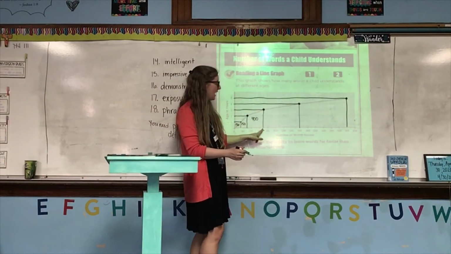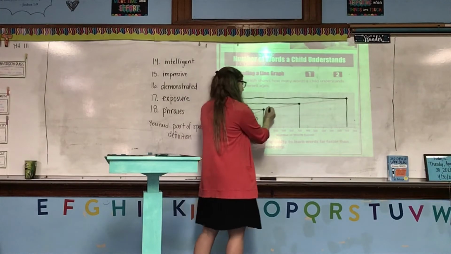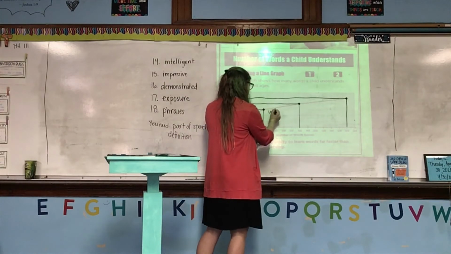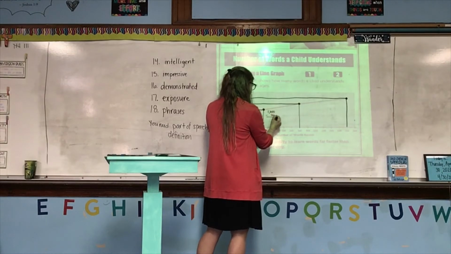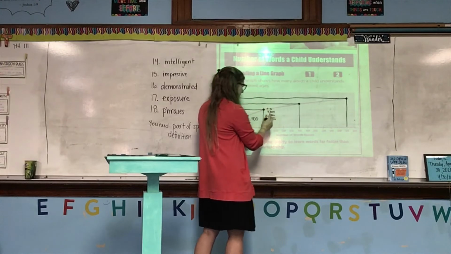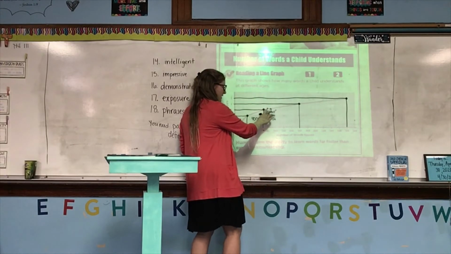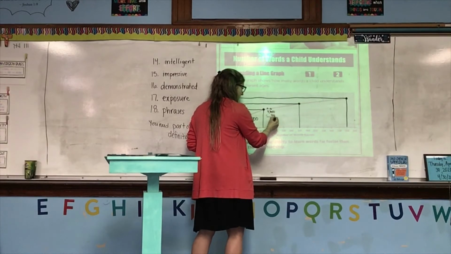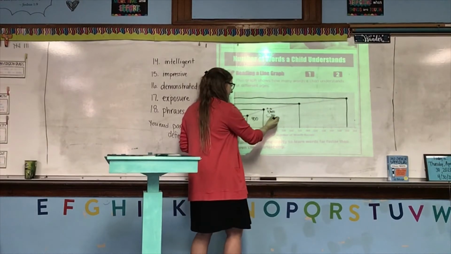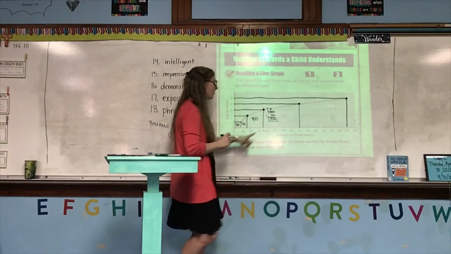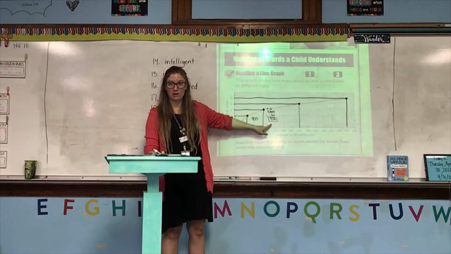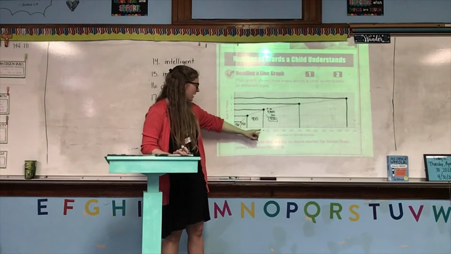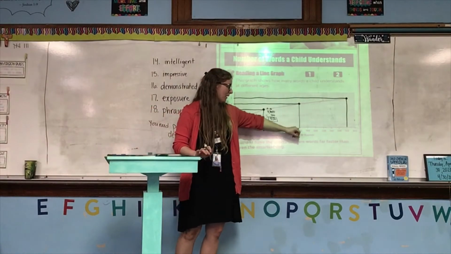1,600 at age 4. So let's see, 1,600 minus 700: 0 minus 0 is 0, 0 minus 0 is 0. Can't do 6 minus 7, so we're going to take 1 away from the thousands place and give it to the hundreds place. 16 minus 7 is 9, so that means they've gone up to learning 900 words between age 3 and 4.